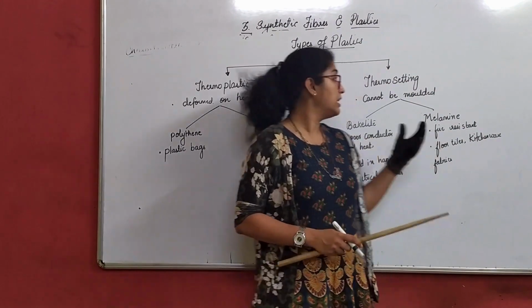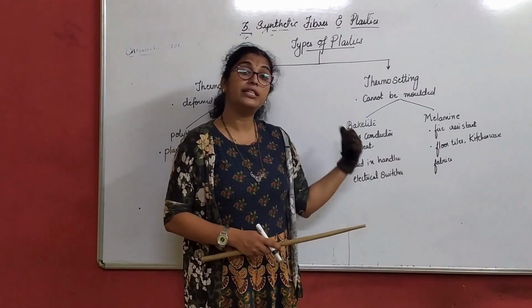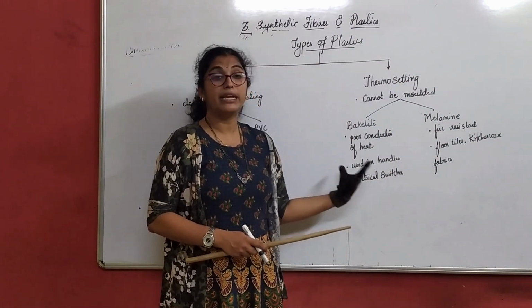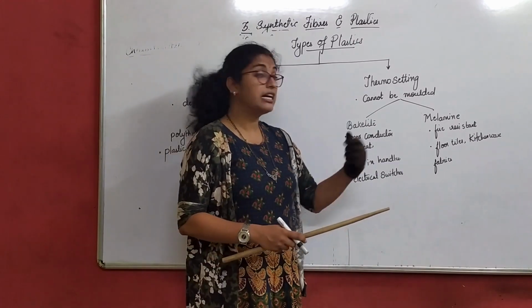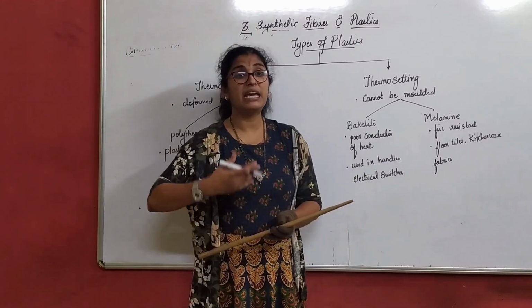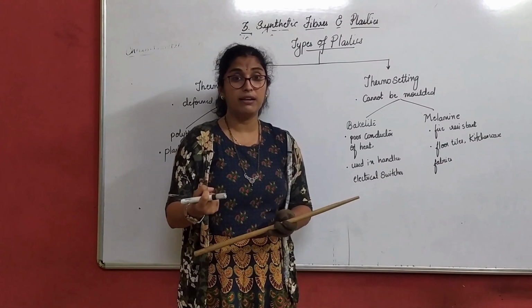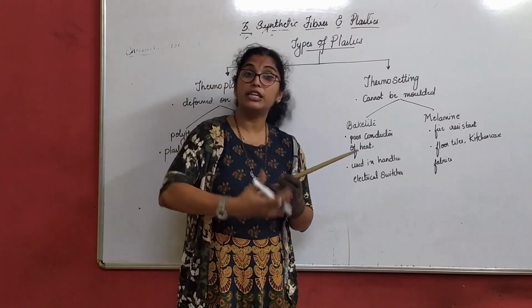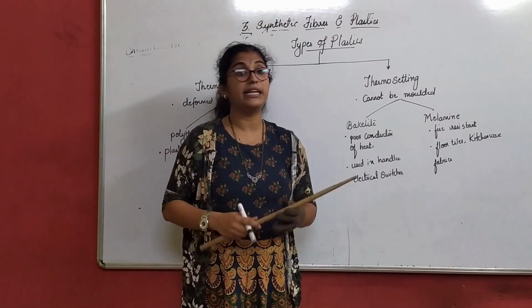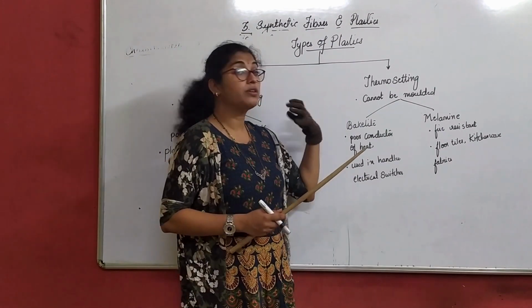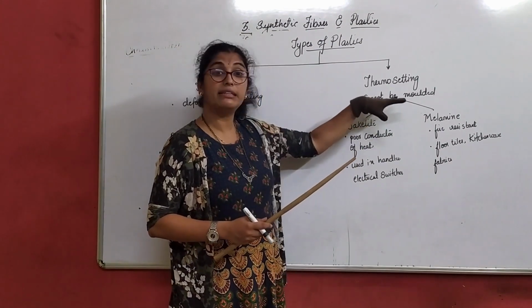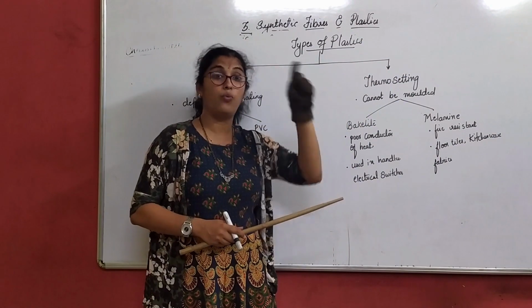But thermosetting plastic, once broken, you cannot do anything. Ask your mother, if the cooker handle is broken, was she able to rejoin it by taking it to somebody? No. Why? Because you cannot remold it again. It is only molded once.